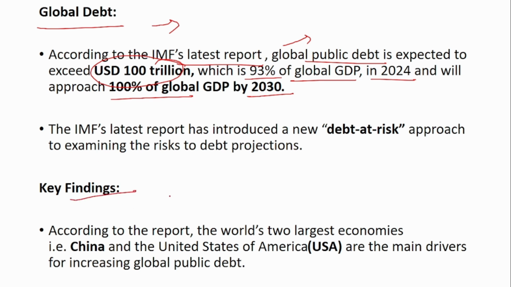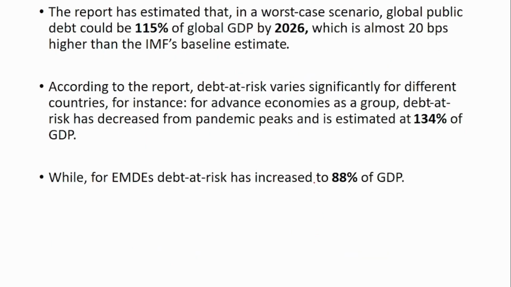Other key findings of this report: according to this report, USA and China are the main drivers of the increasing global public debt. The report has estimated that in a worst case scenario, the global public debt could be 115% of the global GDP by 2026. And for advanced economies, the maximum the debt can reach is around 134% of its GDP.